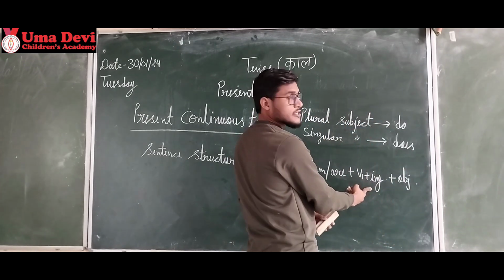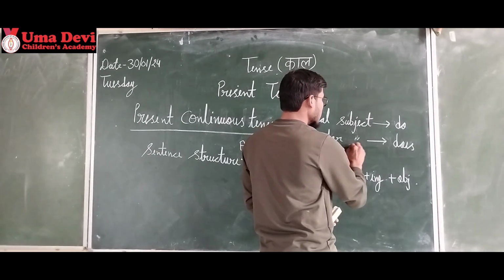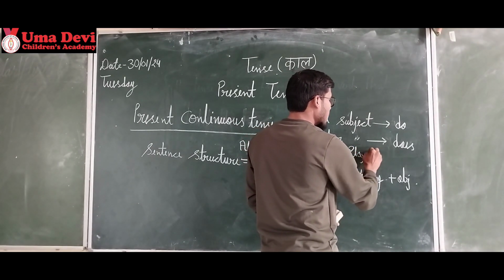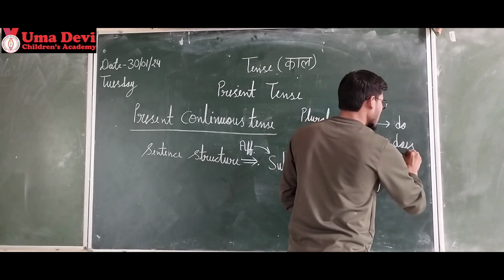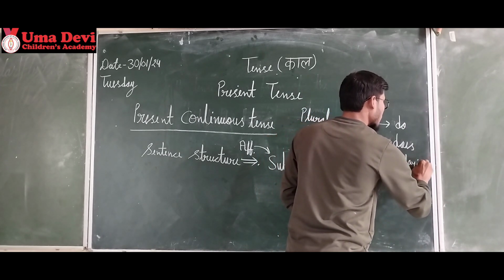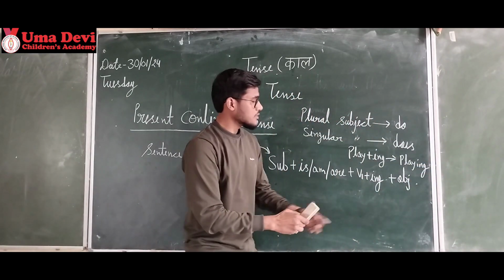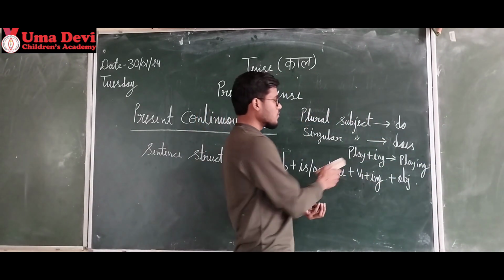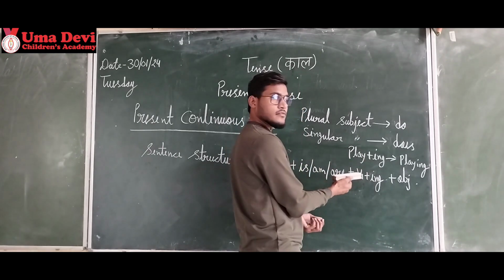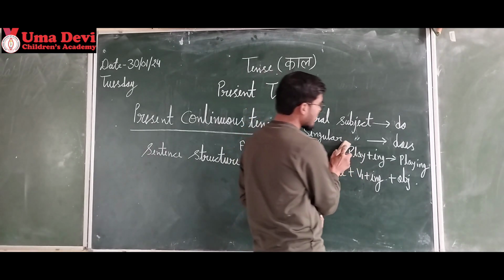Like I write here with the example. V1 is play, then you add ing, then it becomes playing. This is the example. Like this you will do: playing, bathing, running. Okay.